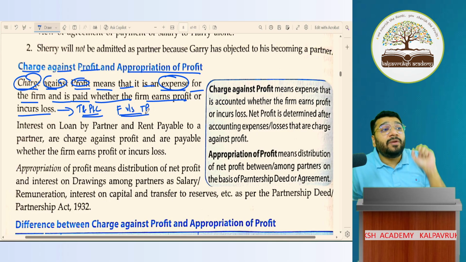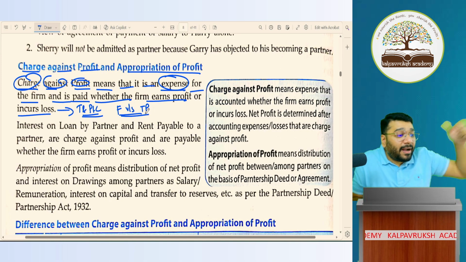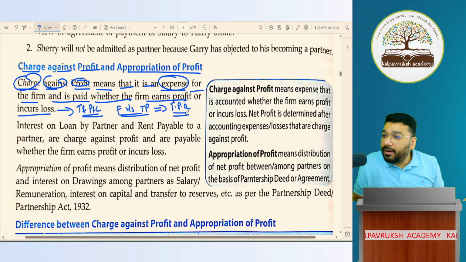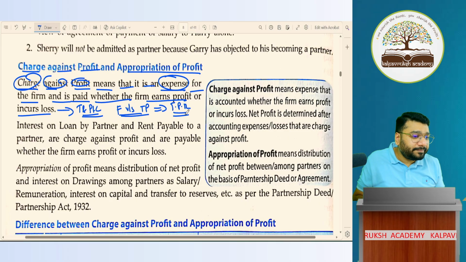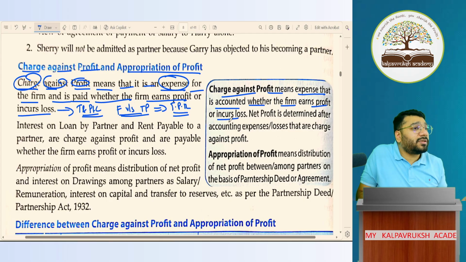And what is the relationship between them? What is the basis of relationship? It's a third party relationship. So basis is TPR. TPR means third party relationship. Got it? Not got it? Charge against profit means expenses that are accounted whether the firm earns profit or incurs losses. Net profit is determined after accounting for these expenses against profit.